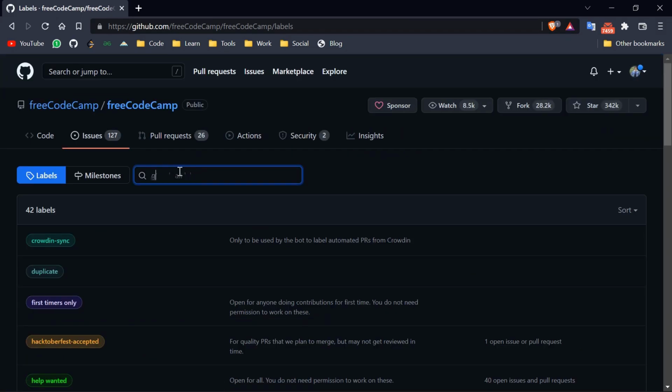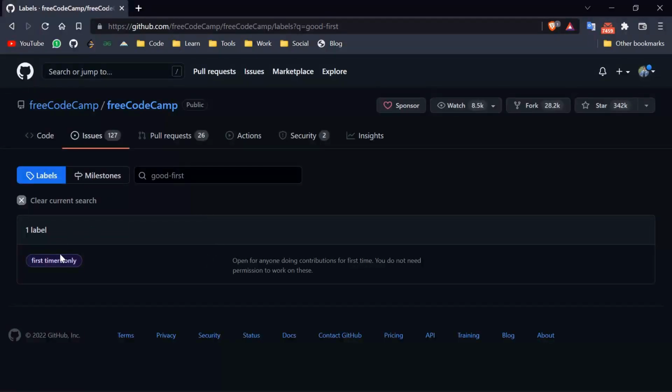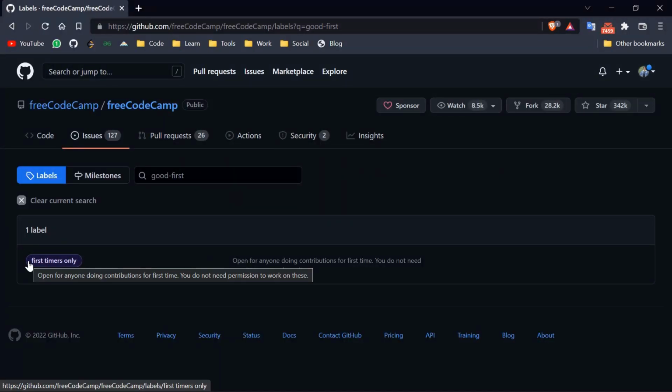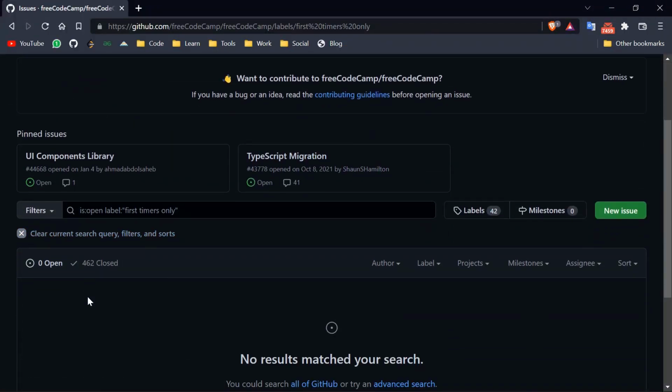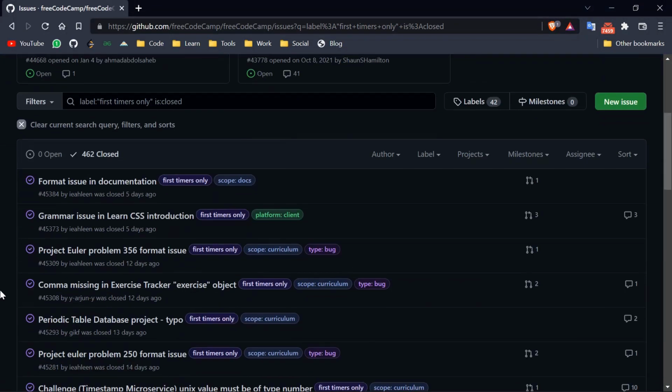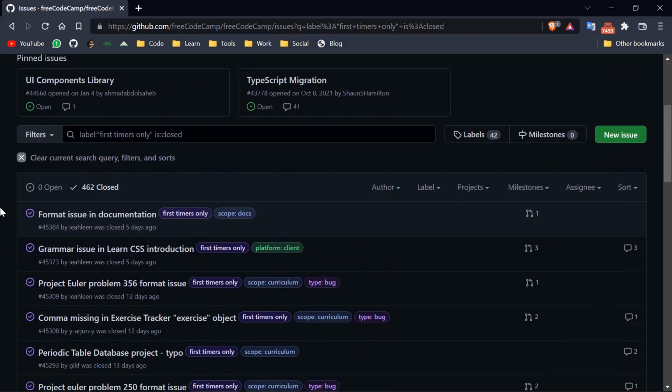So when you want to find a beginner friendly issue, you just need to search for good first issues. As you can see here, it is a little bit different tag, but it is for beginners. So let me click on that. But there is currently no active issue with this tag. So what you can do is just check out the closed issues, and you just need to find whether you can make some improvements or not.